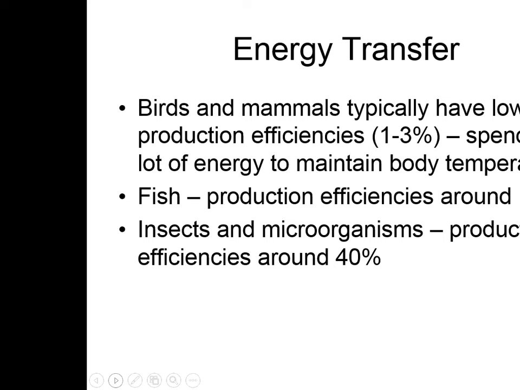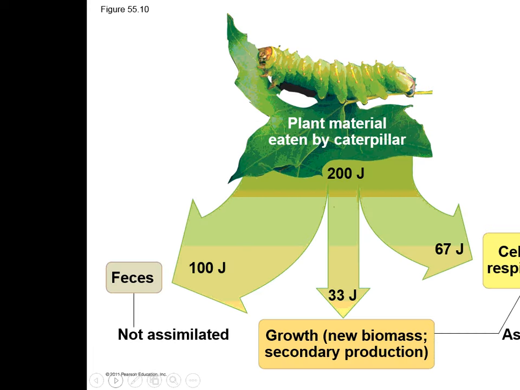Energy transfer. Birds and mammals typically have low production efficiencies, 1 to 3%. They spend a lot of energy to maintain their body temperature. Remember, we're homeostatic. We have to actually use the energy to maintain that homeostatic balance. Fish, the production efficiency is around 10%, and insects and microorganisms, it's a little bit higher. So this just shows that you have to kind of account for all of the energy.